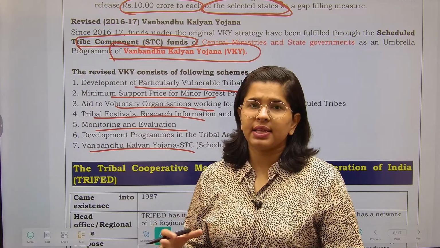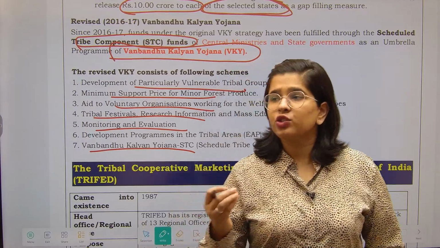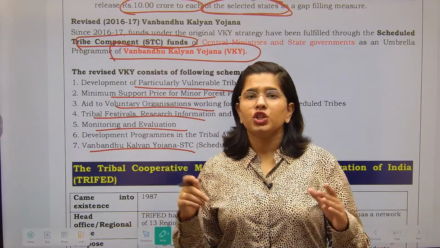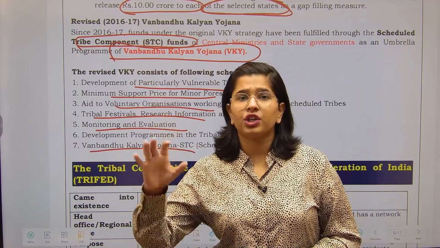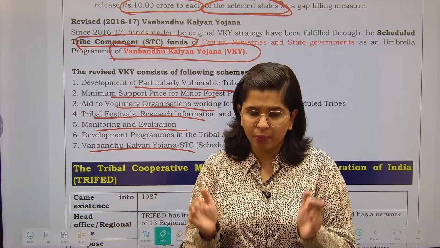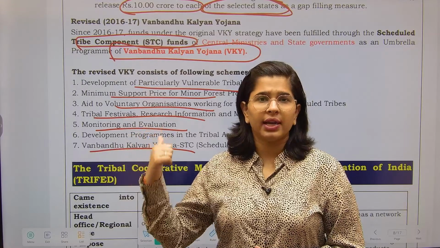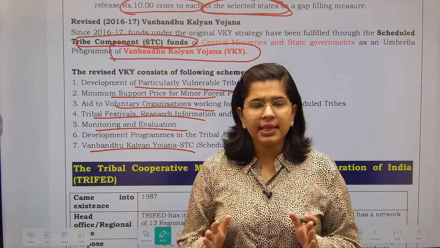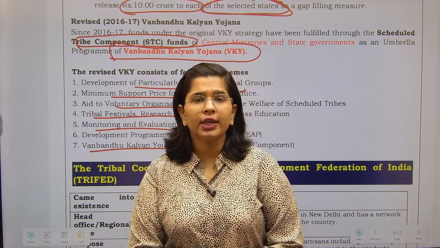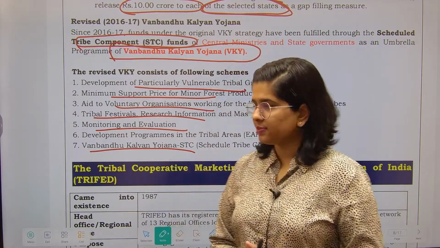All these schemes are centrally sponsored or central sector schemes, whatever the case might be. These schemes have been launched for all the citizens of India. So whatever component is there for the scheduled tribes, that is taken from there and brought under a single umbrella scheme called the Van Bandhu Kalyan Yojana, right? So we have made one scheme for the tribals, and under this particular scheme we are going to provide them all kinds of facilities that they deserve. I hope this is clear.